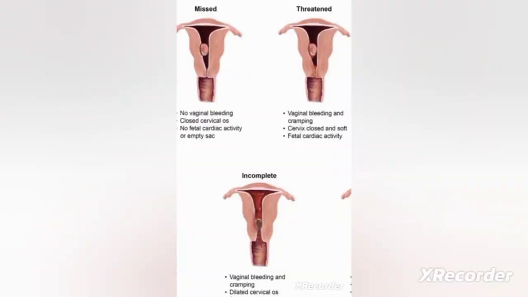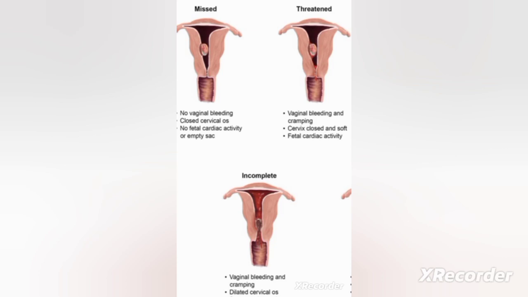In missed abortion, there will be no vaginal bleeding, the os will be closed, the fetal cardiac activity will not be there, and the sac will be empty. So in missed abortion, the pregnancy is lost. But in case of threatened abortion, there will be vaginal bleeding and cramping. The cervix will be closed and soft, but fetal cardiac activity will be present. So the pregnancy can be maintained.